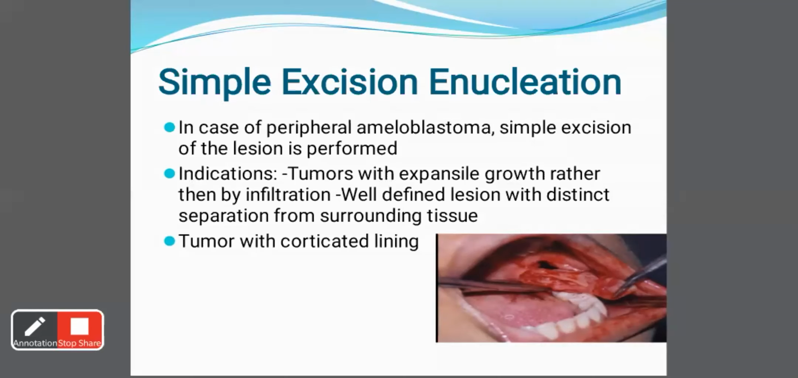less chance of recurrence. Well-defined lesions with distinct separation from the surrounding tissues are also an indication, in which the recurrence is less. Then tumors with corticated lining. Again, when there is corticated lining, the chances of recurrence are less. So simple excision enucleation can be performed.